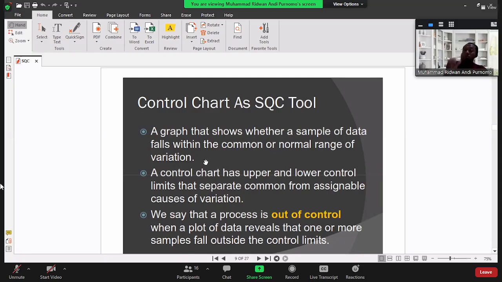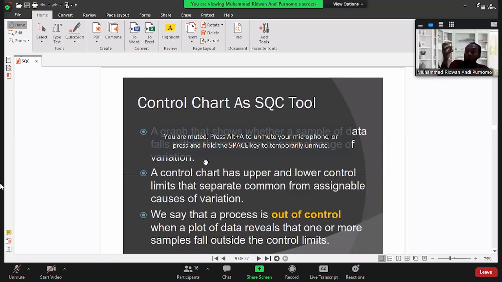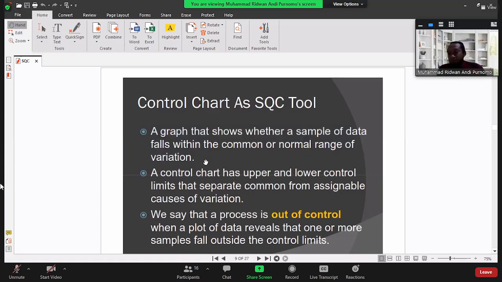We know we want to reduce the variation, but we cannot make it exactly zero. We cannot remove the variation at all. It is very hard, and even though we can do it, it will be costly. We need to have a very perfect machine, and sometimes the price of the machine will be very expensive, and we don't want to purchase a machine like that. Okay, student, we can try to relate this to ourselves.